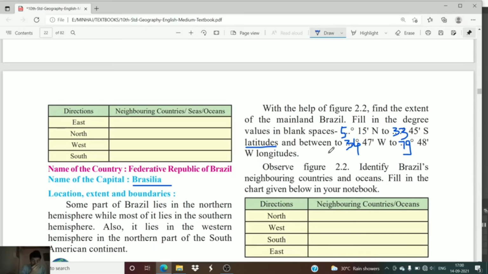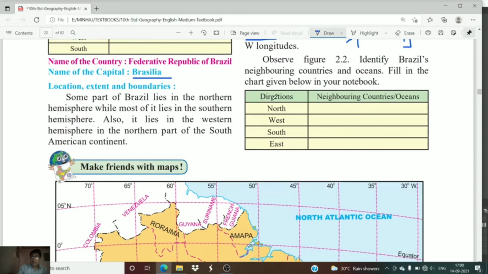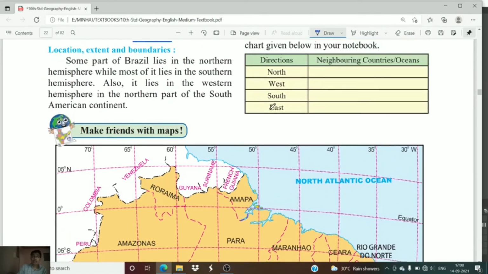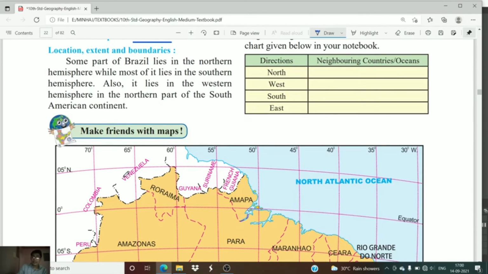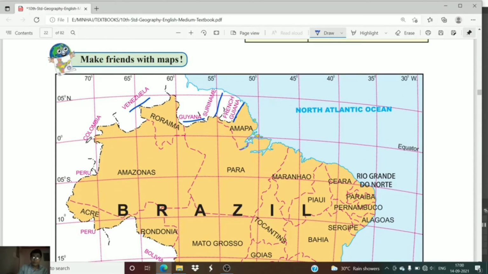This is important. We have to remember the location and extent of the given countries, that is India and Brazil. Now let us fill this particular table. The directions are given, and we have to note down the neighboring countries and the ocean. So to the north, which countries are lying to the north of Brazil? Venezuela, Guyana, Suriname, and French Guiana. These are the countries lying to the north of Brazil, whereas the countries lying to the west are Colombia and Peru.